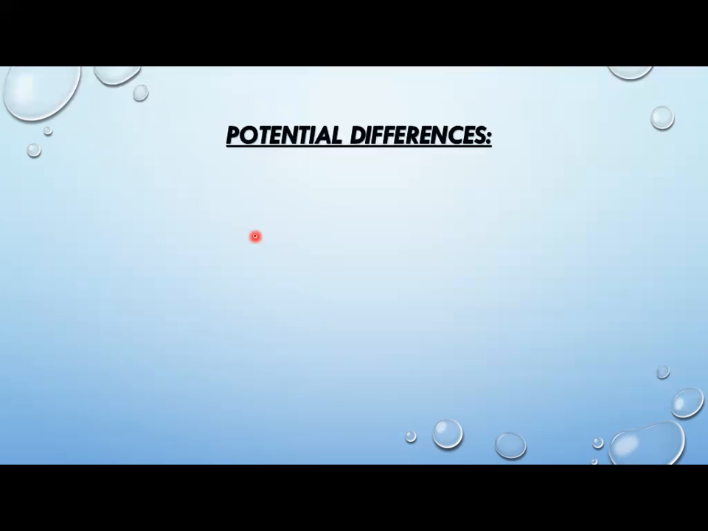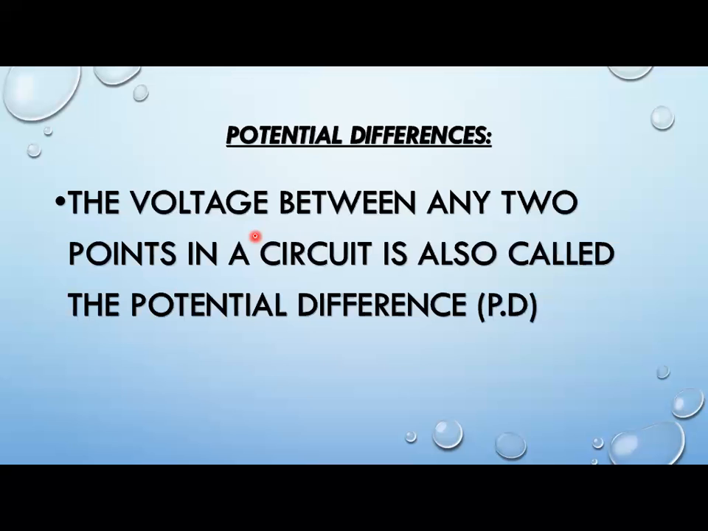Next is potential difference. Now, what is potential difference? The voltage. Again, we are talking about voltage. The voltage between any 2 points. How many points? Any 2 points. Suppose this is a circuit. Here you have a battery. Here you have a bulb, understand, and obviously voltage is continuously revolving throughout the circuit.